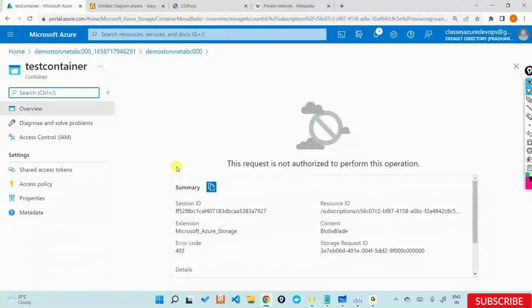So you cannot directly start interacting with this particular storage account. And this is done to enhance the security of your organization. Very, very importantly, the storage account has to be a secured storage account.